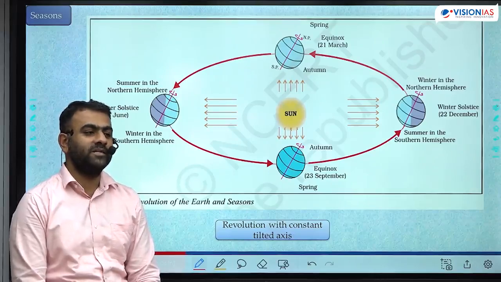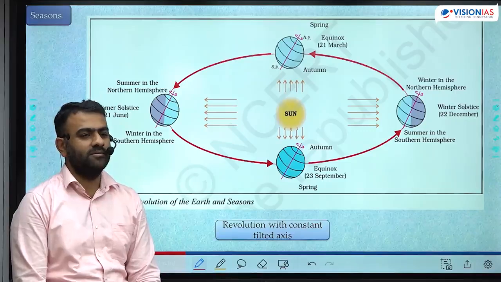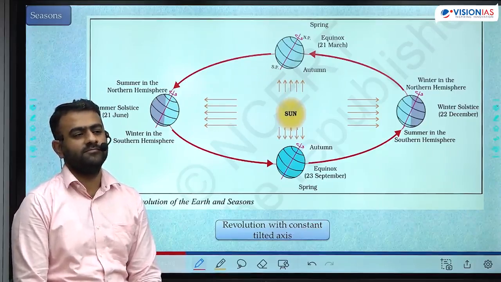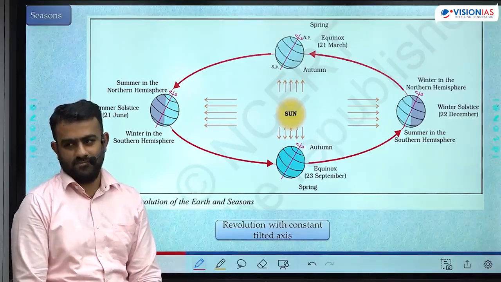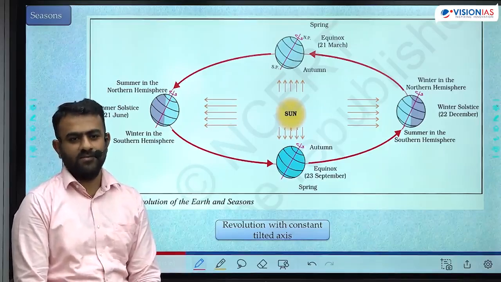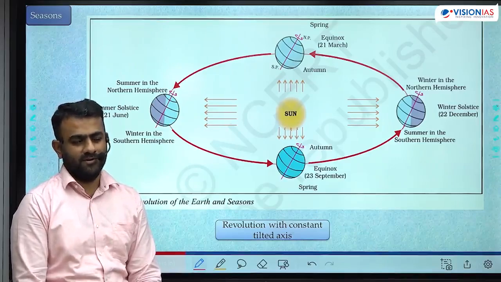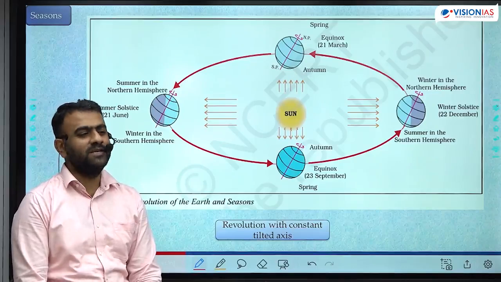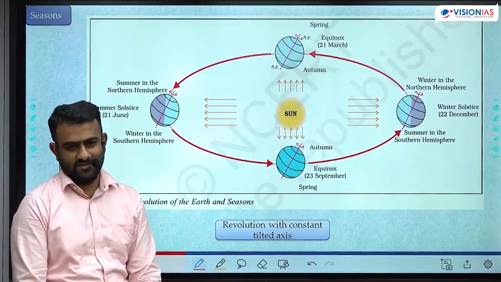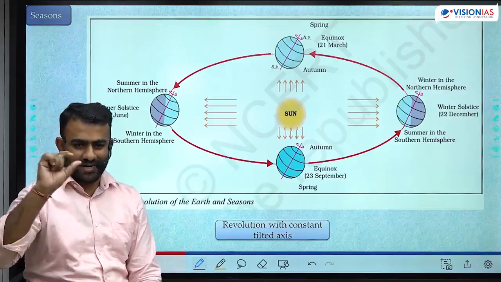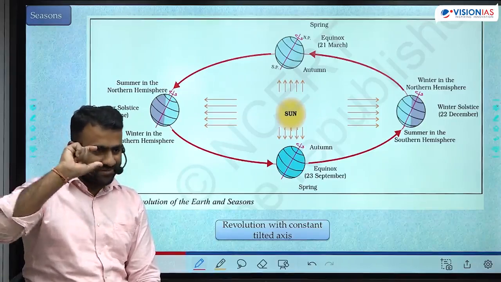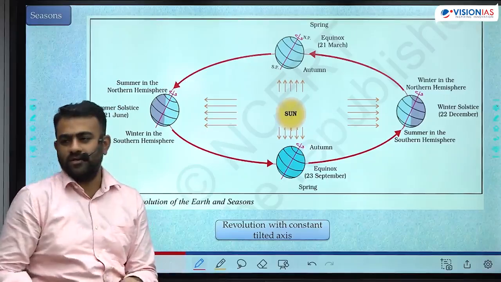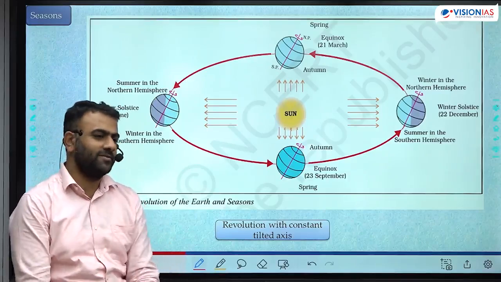Why? Have you heard somebody saying World Cup season? No. Why? Particular period of time? In a year. It has to be repeated every year, then only we call it a season. In the specific time of the year it has to happen. When we say शादी का season, इस time में बहुत ज़्यादा शादी होते हैं, इस time आ गया तो वो शादी का season आ गया.